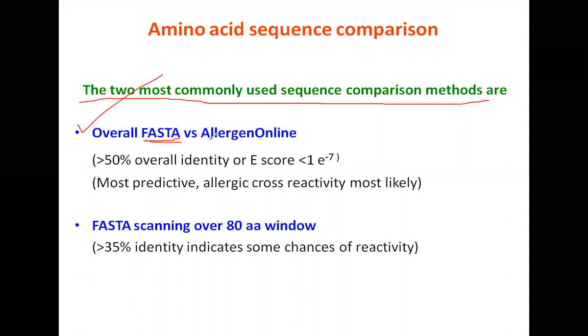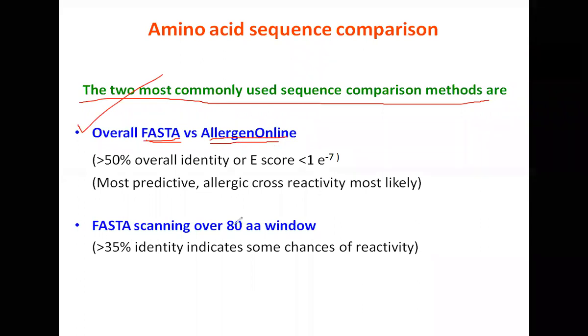So Allergen Online is a database. It's a dedicated database. It contains amino acid sequences of proteins which are known to cause allergy. It is being maintained by the University of Nebraska. So with this Allergen Online database, using the FASTA algorithm, what do you do? You try and match the amino acid sequence of the protein of your interest, the protein that has been newly expressed in the crop plant of your interest, with the amino acid sequences of proteins in this Allergen Online database.